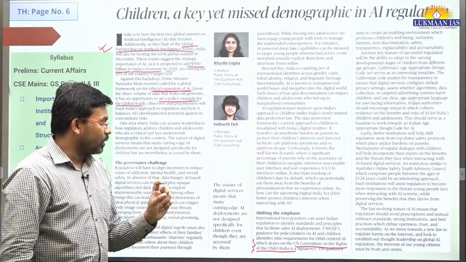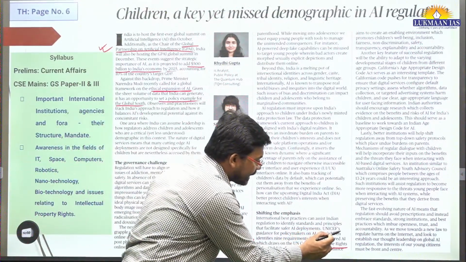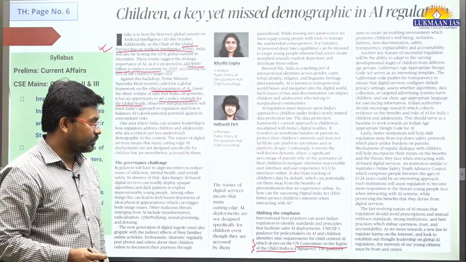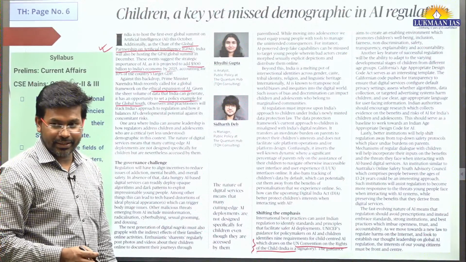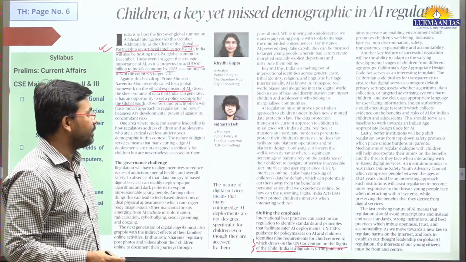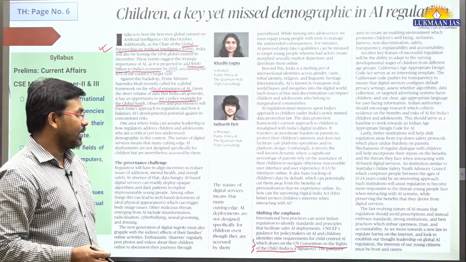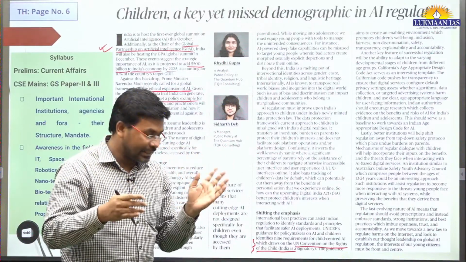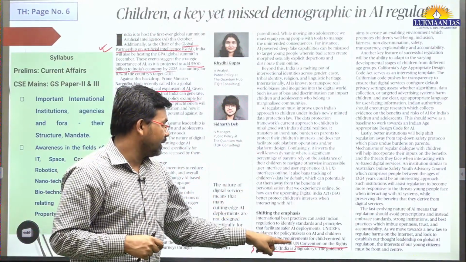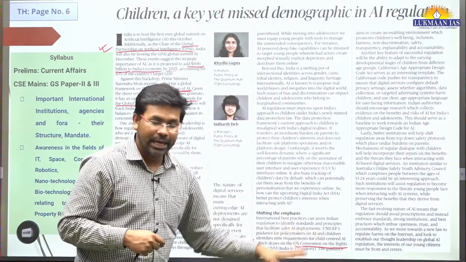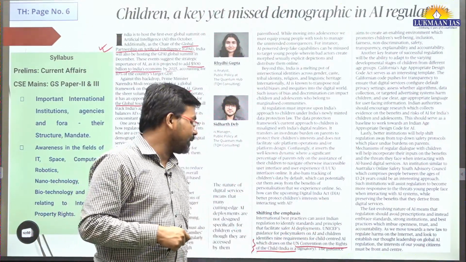Okay, so UNICEF stands for United Nations International Children's Emergency Fund. This is UNICEF's guidance for policy makers on AI and children. UNICEF has framed a guideline that identifies 9 requirements for child-centered AI, and they have taken help from the UN Convention on the Rights of the Child.